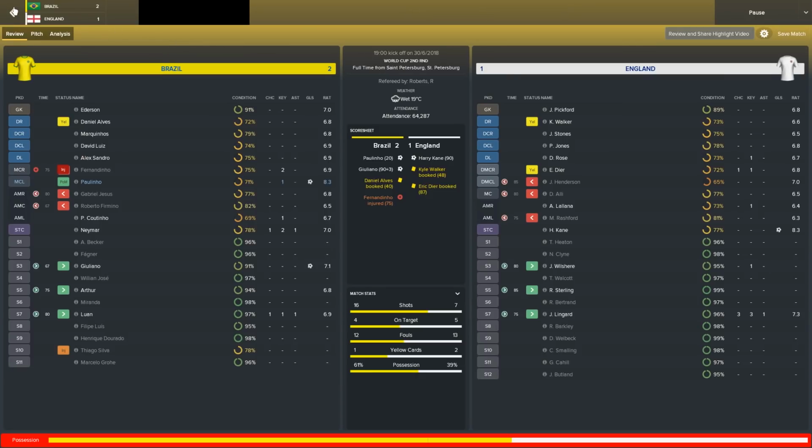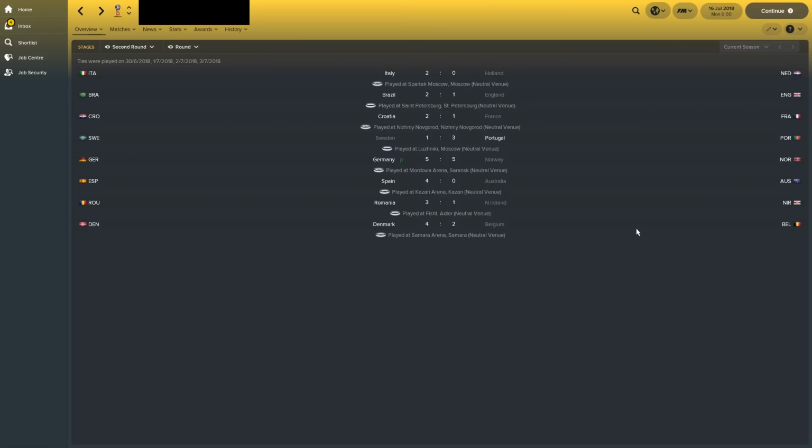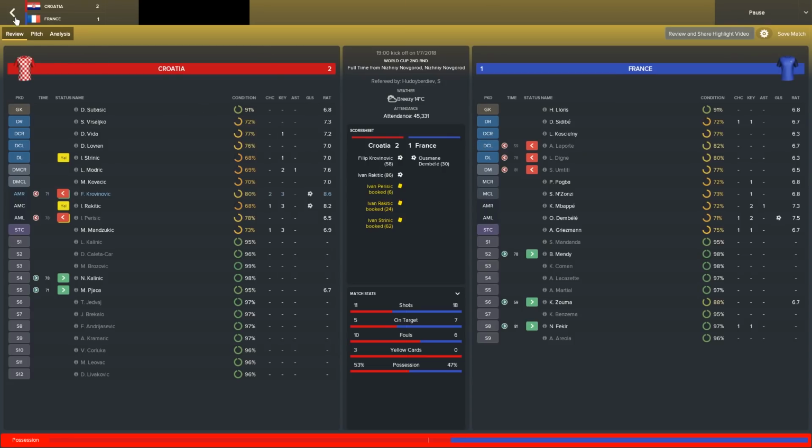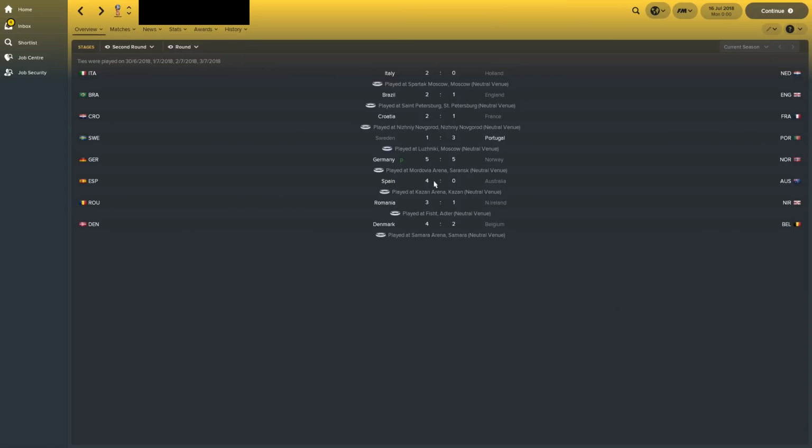Brazil beats England 2-1. Croatia beat France 2-1. Revenge for the real World Cup final. 3-1 win for Portugal against Sweden.